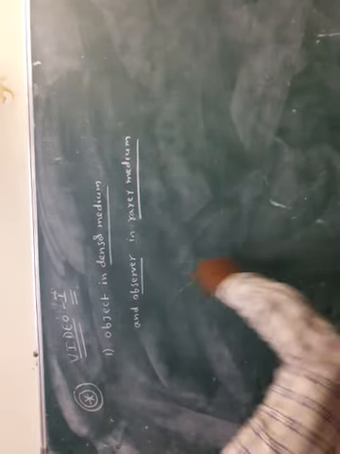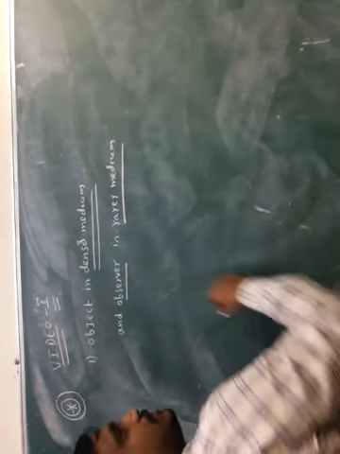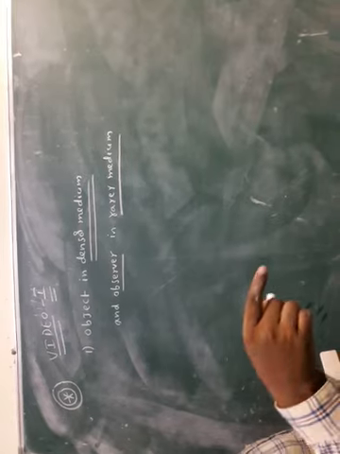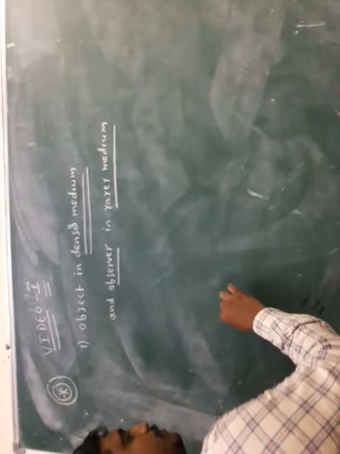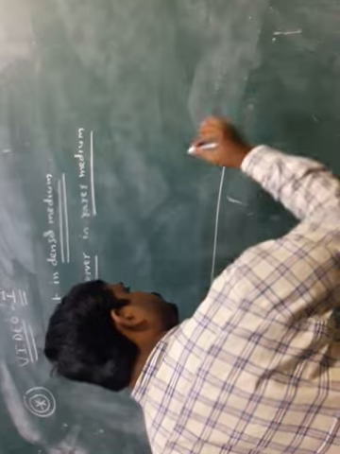The question is: the object is placed in the denser medium and the observer is in the rarer medium. This is the surface, okay?